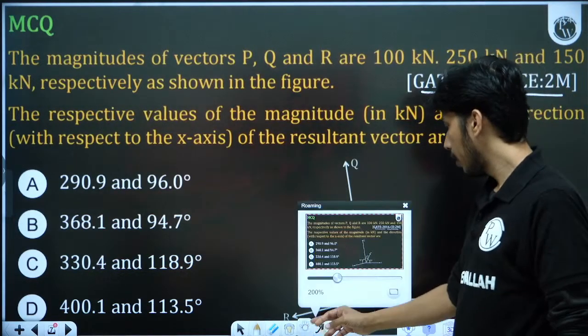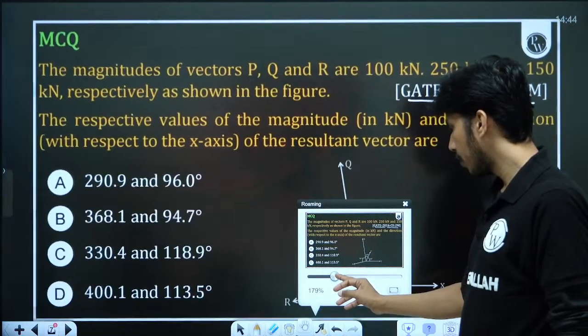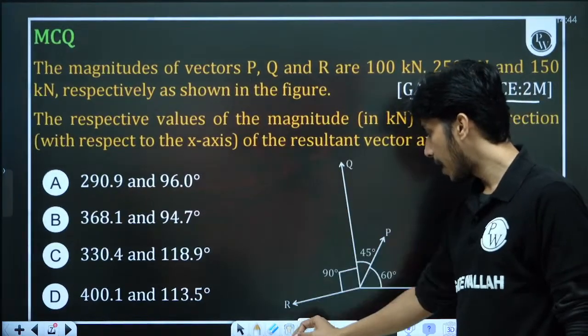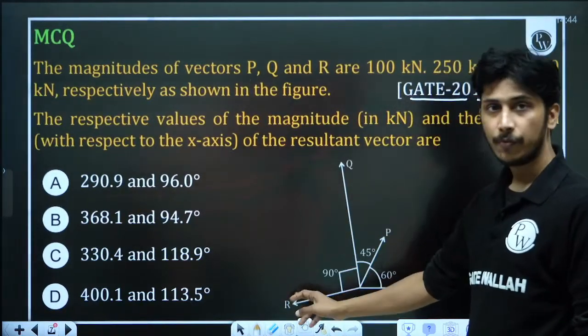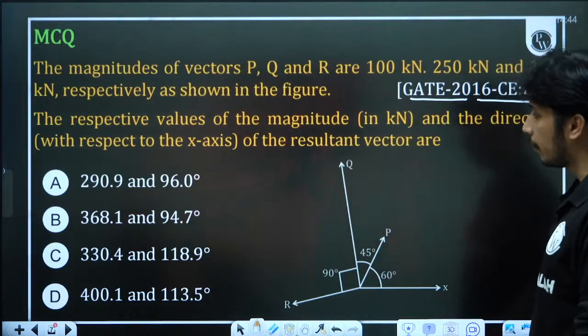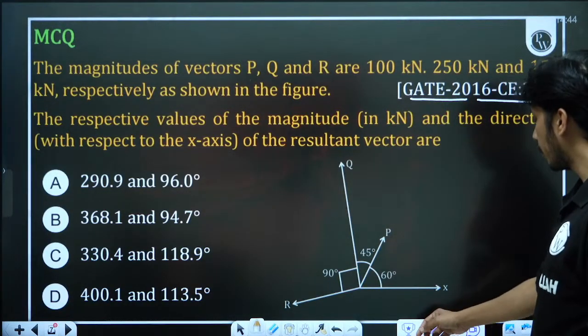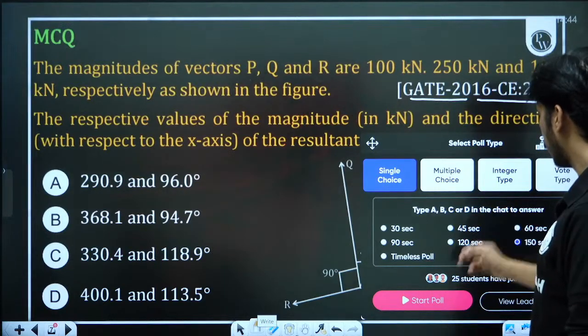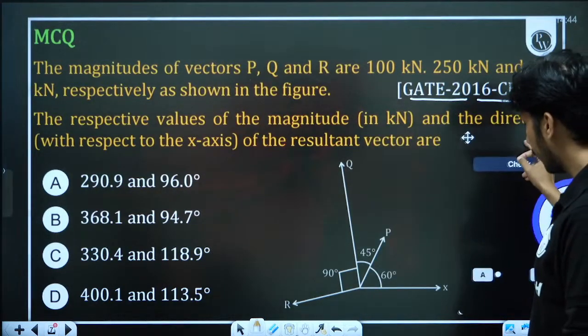this poll, but let me zoom out this thing, because I think that this force R is not visible. Now it is visible. This force R is now visible now. So now everything is visible to you. Now I'm creating the poll for this. There are 4 options. You have to solve this question, give me the answer. So 4 options are there. So I will start the poll. Quickly give me the answer.